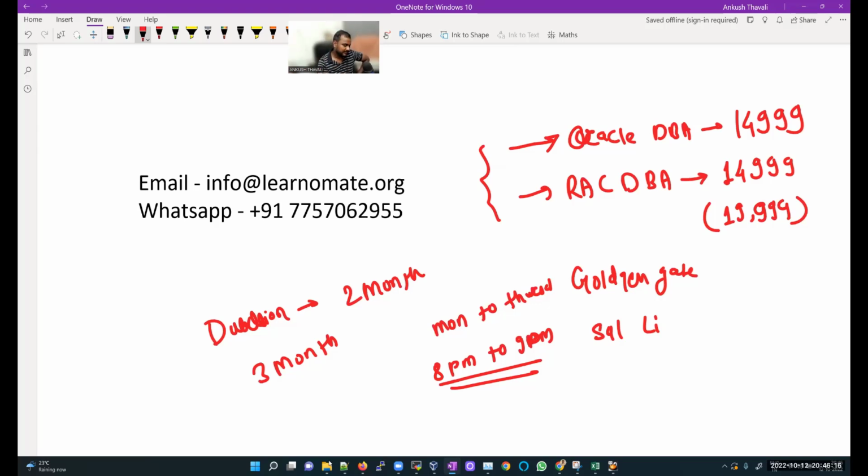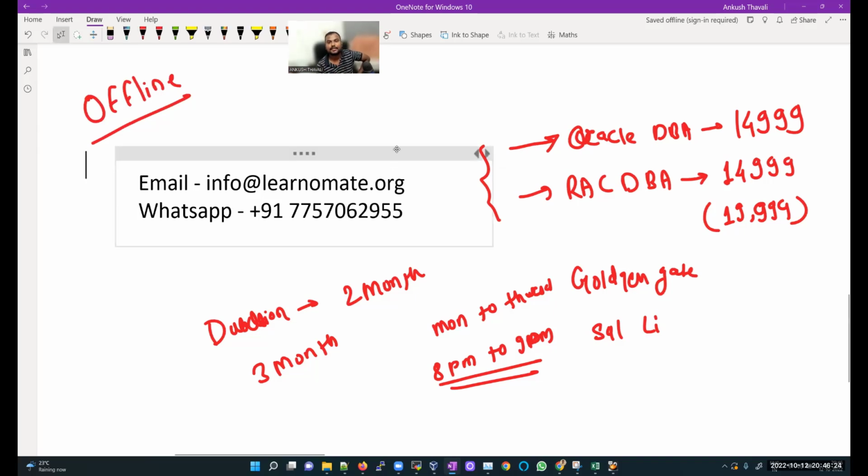Those who are from Pune location can come offline also. Yes, the morning batch will take a minimum of 15 to 20 days, because in the morning we have one RAC batch going on right now, so it needs some time.